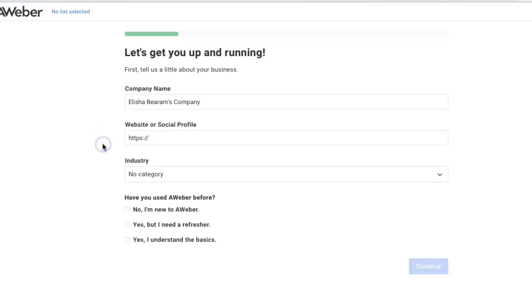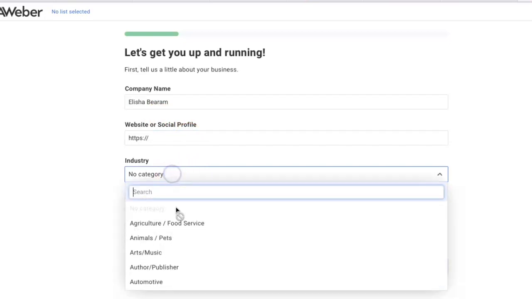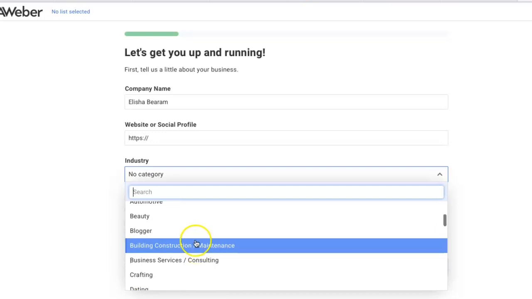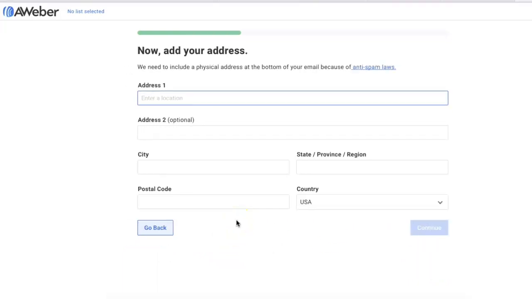This page right here, they're going to ask you for the name of the company and the website. If you don't have an LLC and you're just signing up as yourself, you would just put your name. The website can be left blank. Then you can select what industry you're in, etc. The industry I'm in, I'll put in blogger. For this, if you've never used AWeber before, you can just click no. Me personally, I'm familiar with it already. Continue.